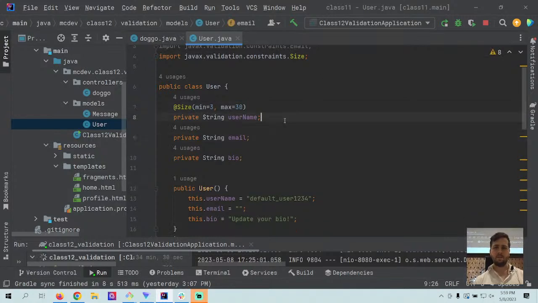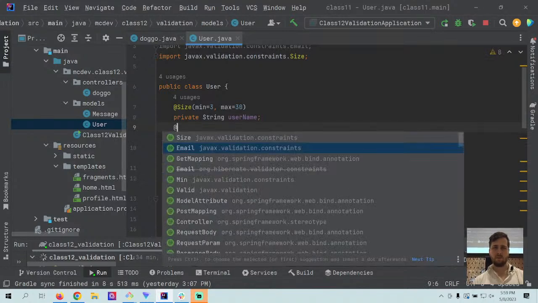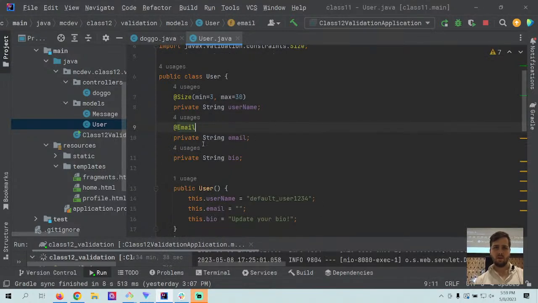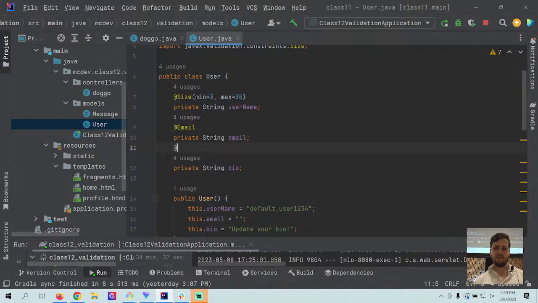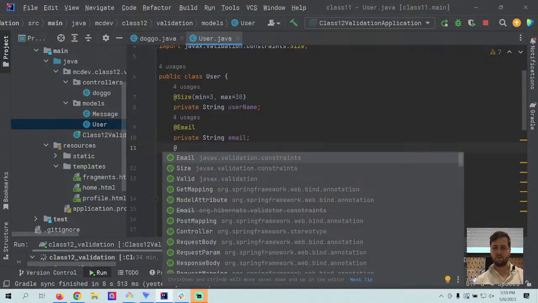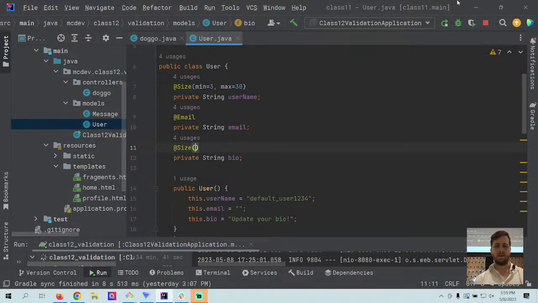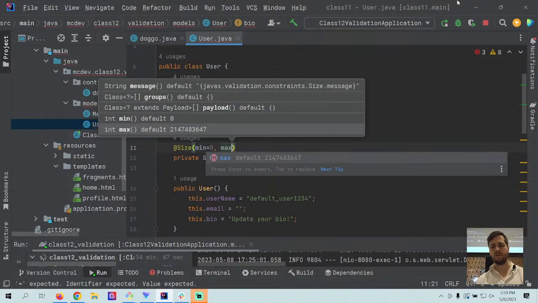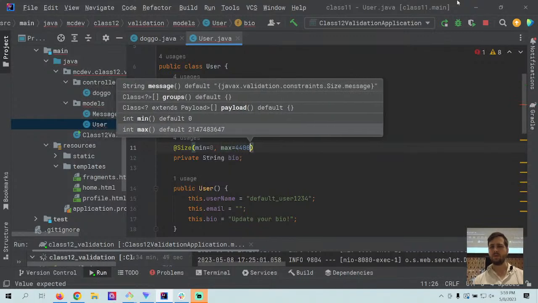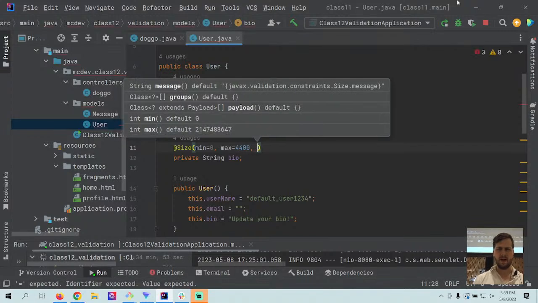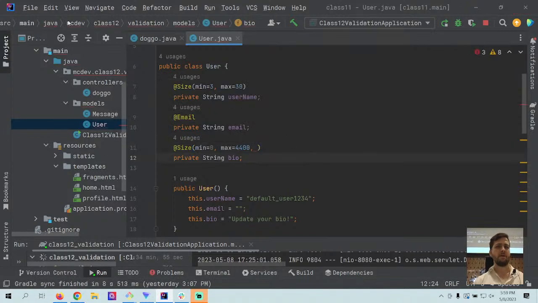Then for the email, we have an @Email annotation. And then for the bio, I think we'll just do size, and min will be 0 because it's okay if they don't have a bio. And then max will be 4,400. I don't really know how many words that averages out to, but that seems large enough.